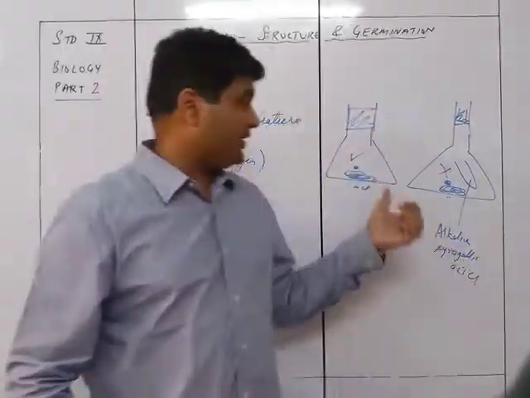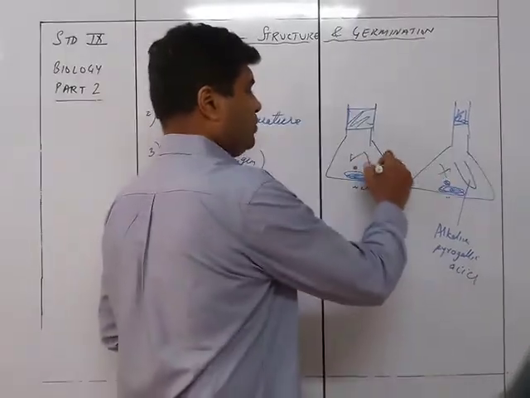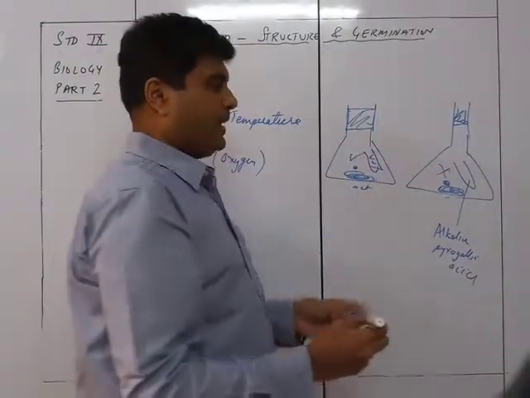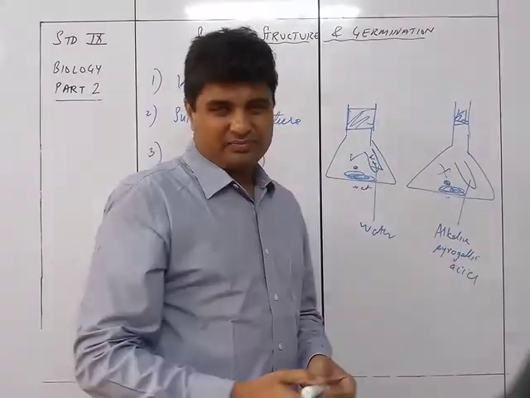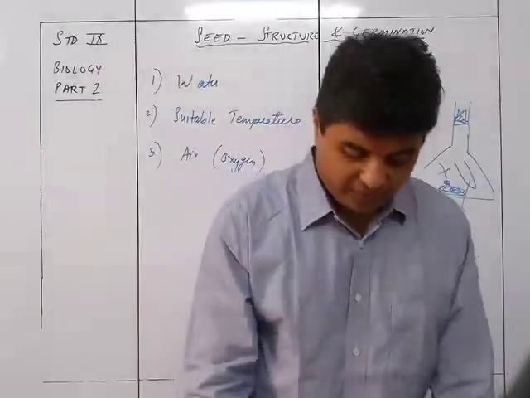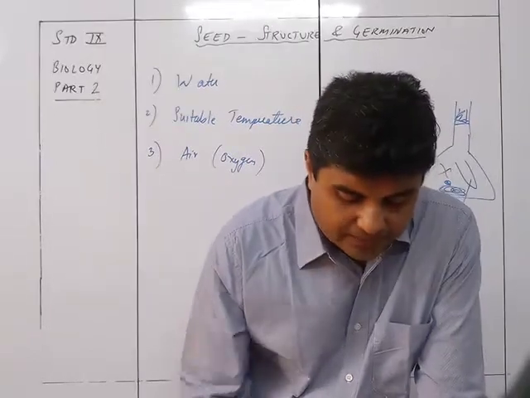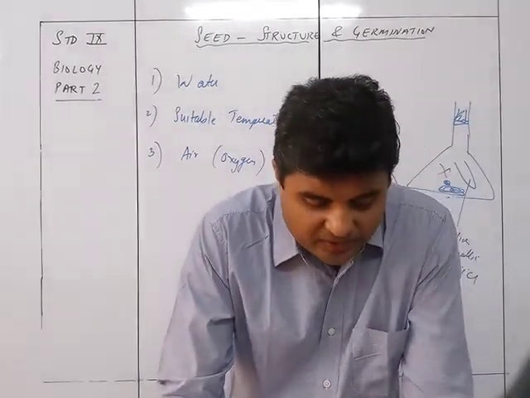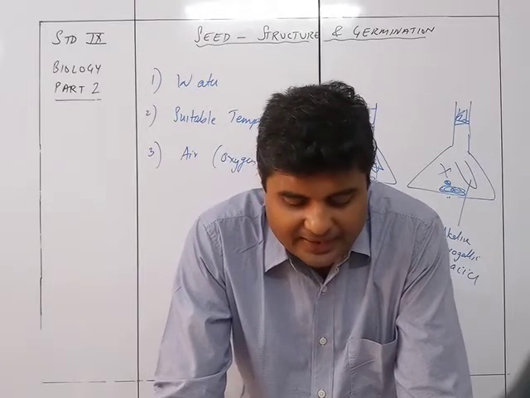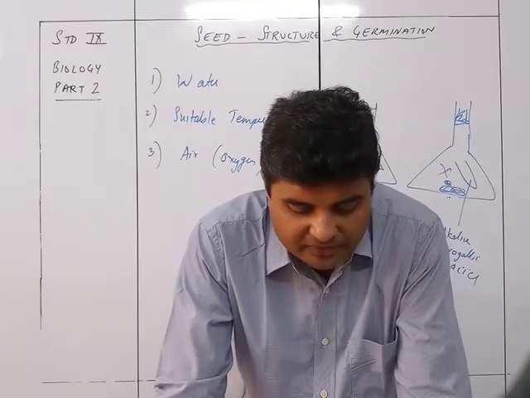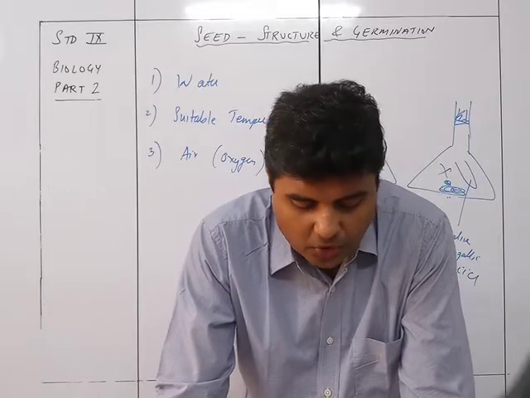Here, instead of taking an acid, you are putting just plain water. So in the test tube you are taking plain water, whereas in the other, this is water and this is pyrogallic acid. So this is just for the sake of comparison. Pyrogallic acid will absorb oxygen in flask B, hung by means of a thread, taking care that not a single drop of the chemical falls on the seed or the cotton wool.